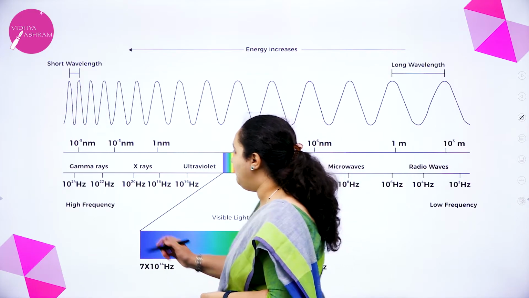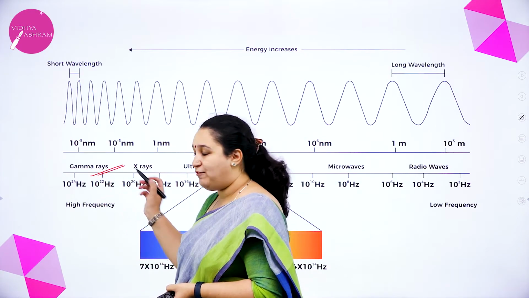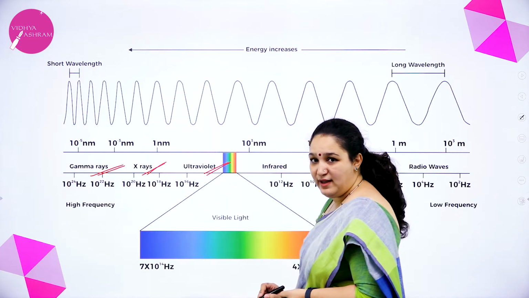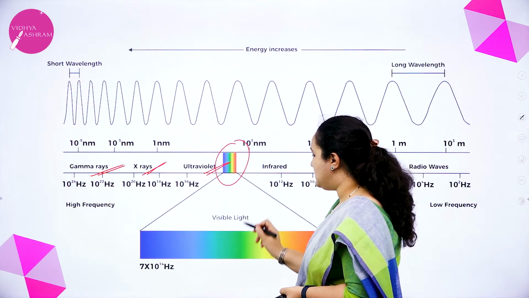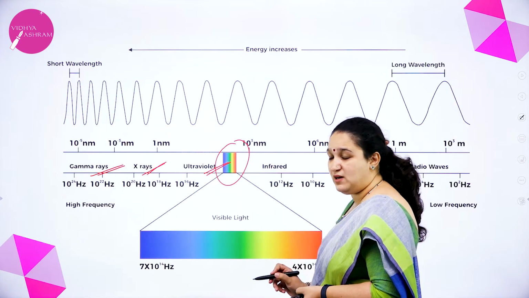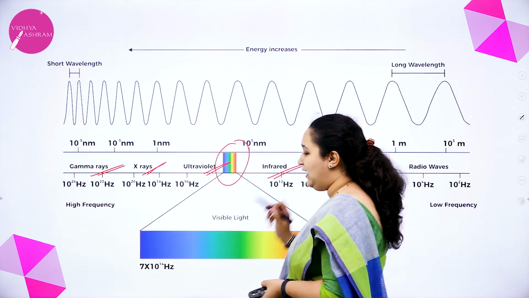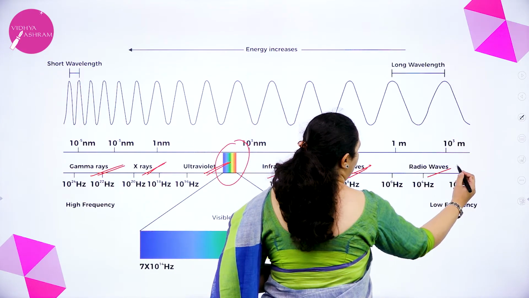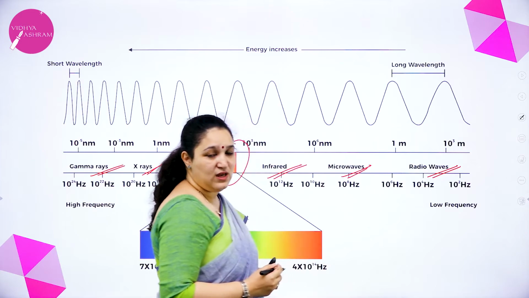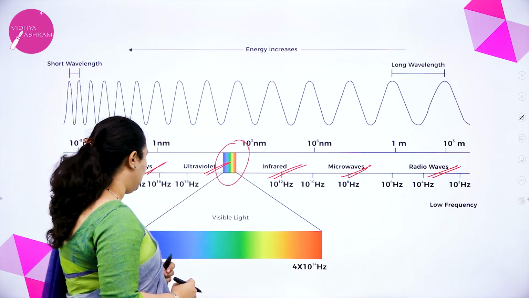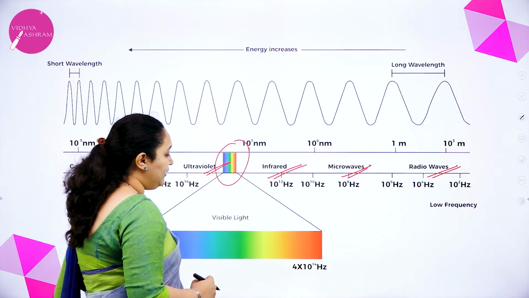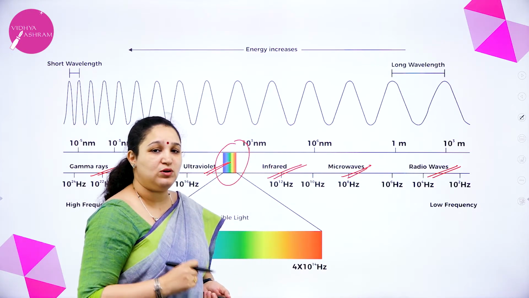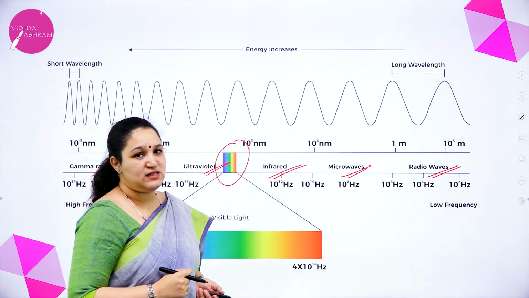First we have gamma rays, after that X-rays, then ultraviolet rays, then the visible light or visible region. After that you have the infrared region, next microwaves, and then radio waves. In the visible region it goes from violet to red. So that is about the electromagnetic spectrum.